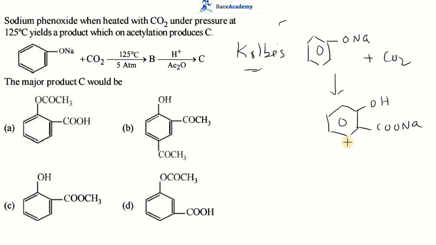If it is treated with acid, then we get ortho-hydroxy benzoic acid, called salicylic acid.